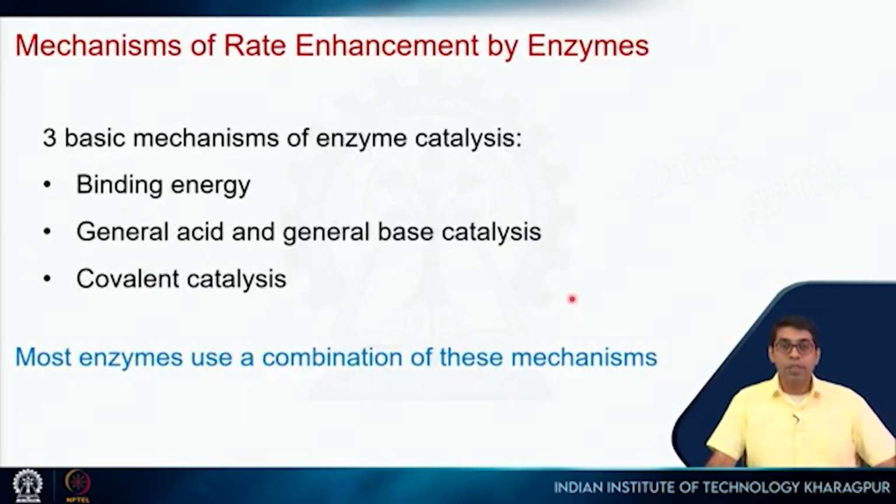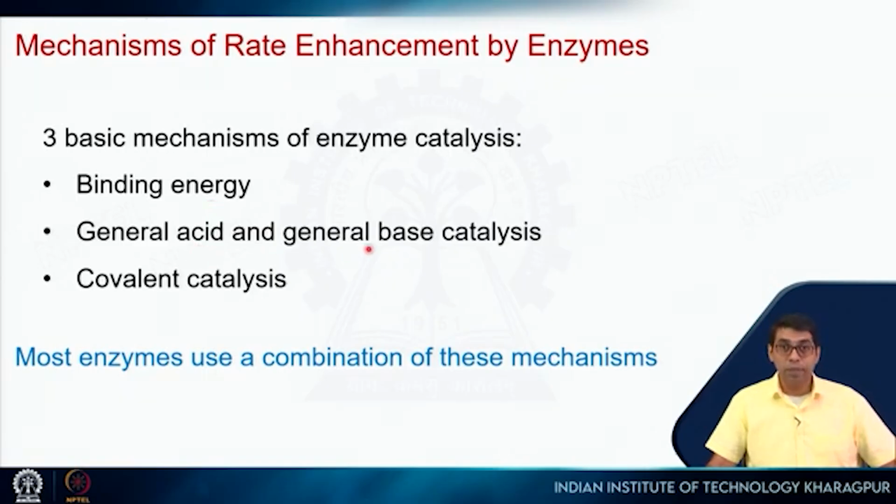So how do enzymes achieve this? They achieve these fantastic rate enhancements by using multiple mechanisms. The first one is binding energy. I have already mentioned binding energy, where the enzyme uses this binding energy to bind the transition state more tightly than the substrate.